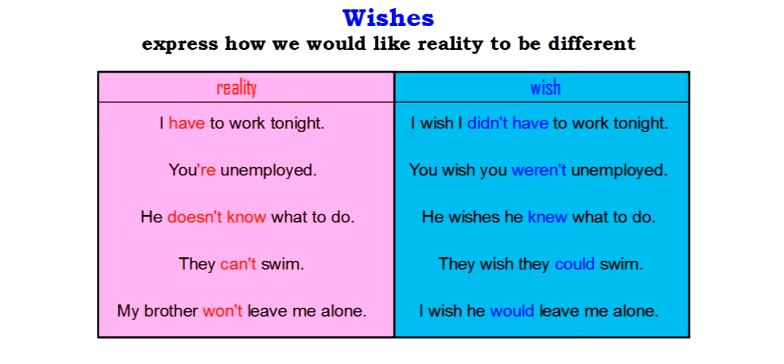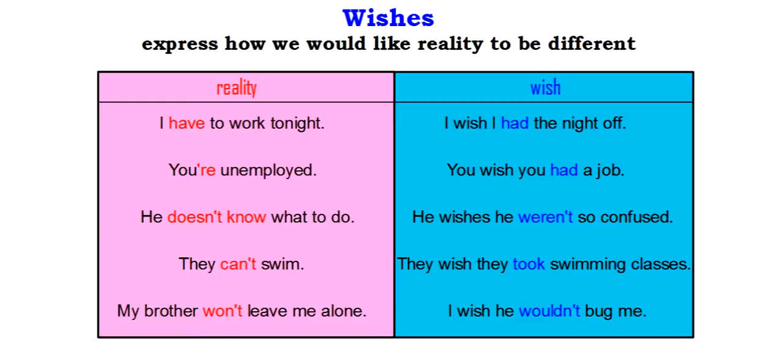Students often immediately think that the definition of a wish is a verb that's the opposite of the reality verb. But that's not really the case. It's not like, okay, I'm going to take the verb have and make it past and negative. That could work in this case, but there are other ways to express reality being different. It doesn't have to be exactly flipping the verb. So I'm going to take these examples and make reality different, and it's still a wish.